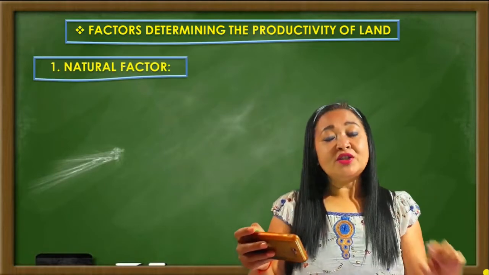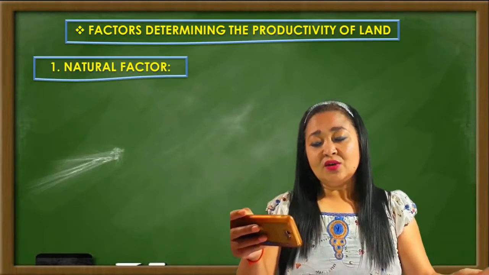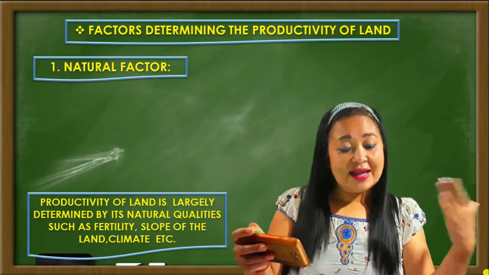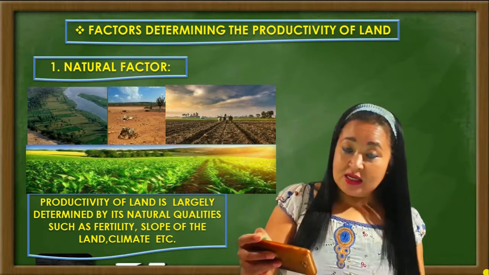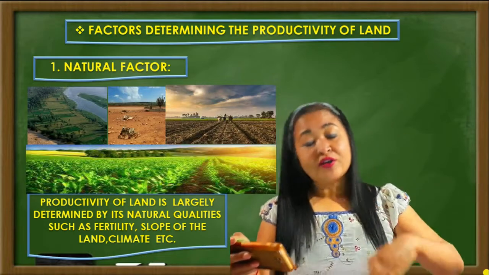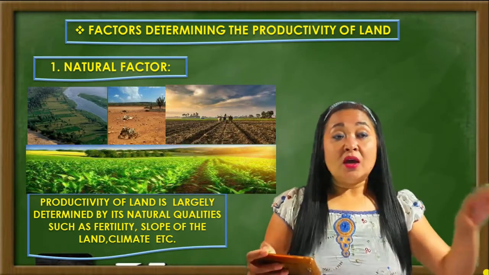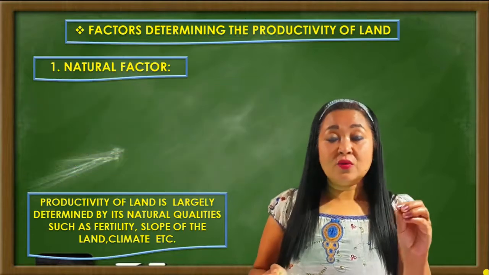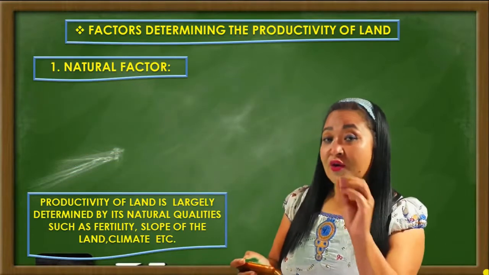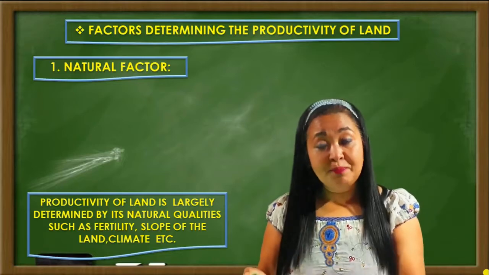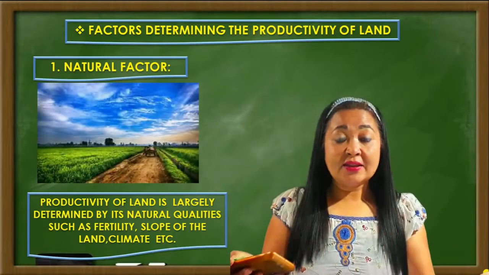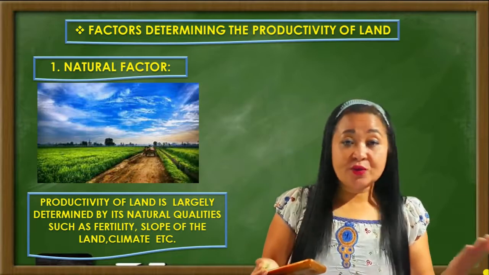See, productivity of the land is largely determined by its natural qualities, such as fertility, or the slope of the land, or the climate, etc. Whether the land is productive or not depends upon the fertility of the soil. If the land is fertile, then obviously productivity is going to be more.